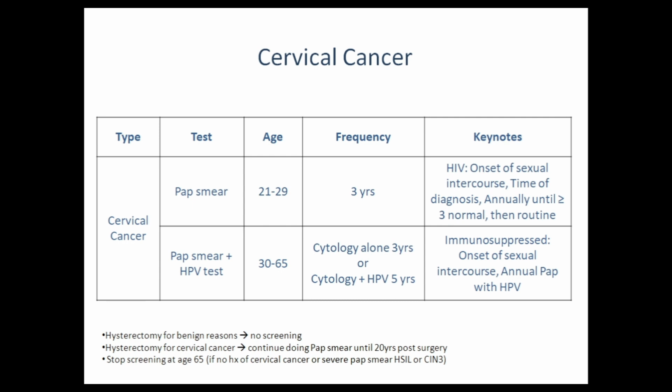So we will continue doing screening for cervical cancer. We will stop screening at age 65 if the patient has no history of cervical cancer or no severe Pap smear results like high grade squamous intraepithelial lesion or cervical intraepithelial neoplasia grade 3. If no such results are present, we will stop screening at age 65.